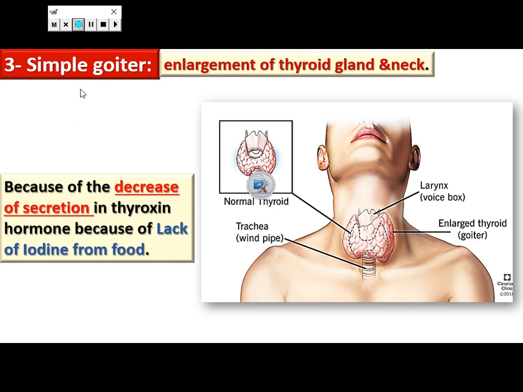The first disease is simple goiter, which results from a decrease in the secretion of thyroxine hormone in our body due to lack of iodine in food. So we must eat food containing a suitable amount of iodine to maintain the amount of thyroxine hormone in our human body.